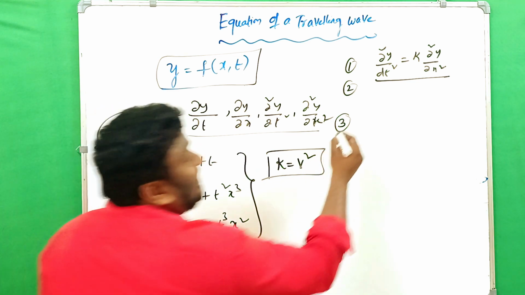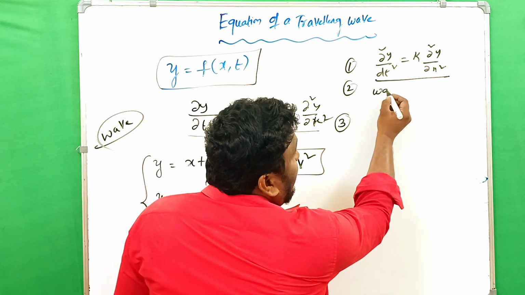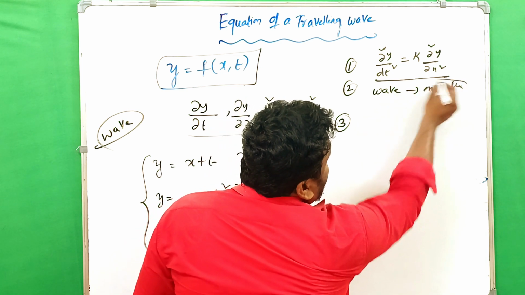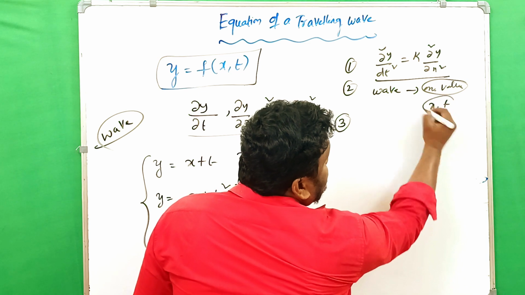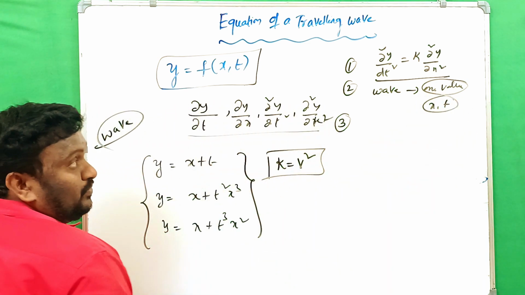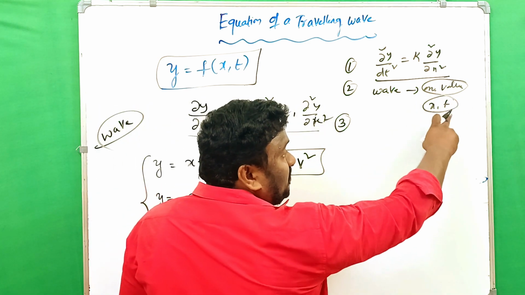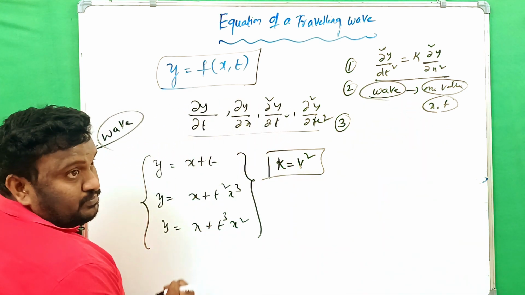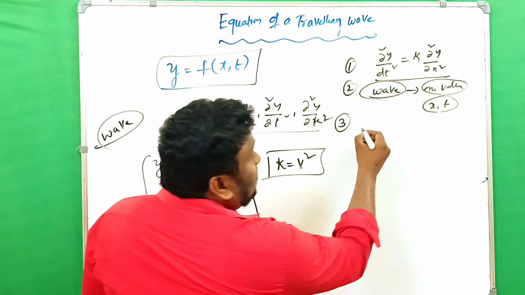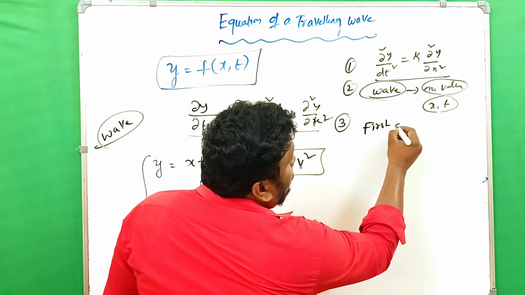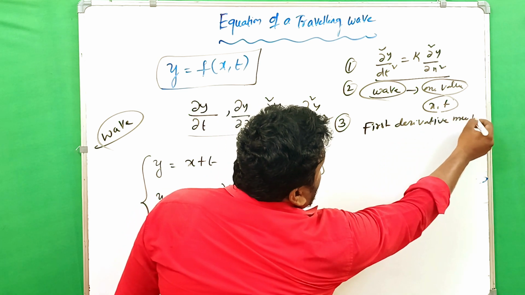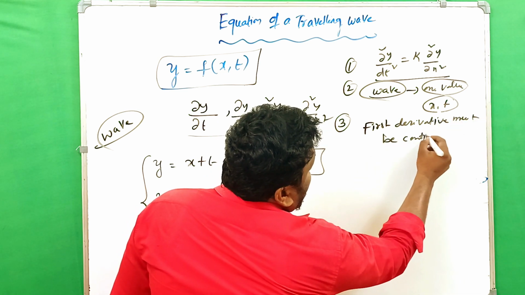Clear? The second condition is that the wave must have only one value, even though position x and time t may be variable. The third condition is that the first derivative must be continuous.